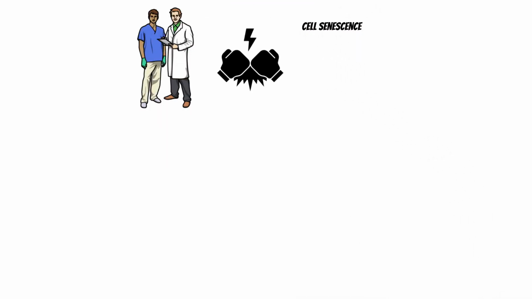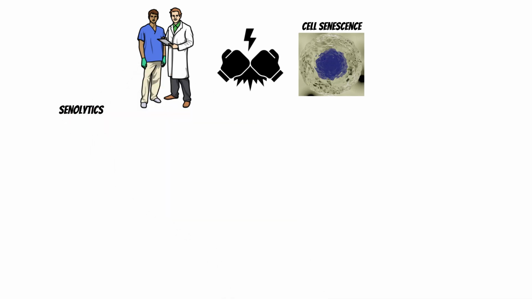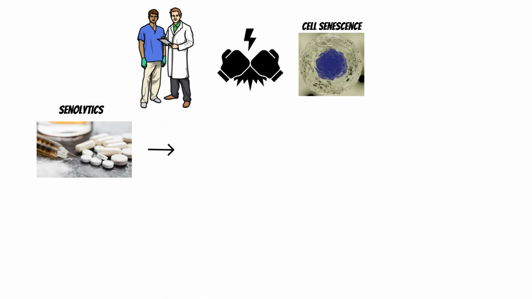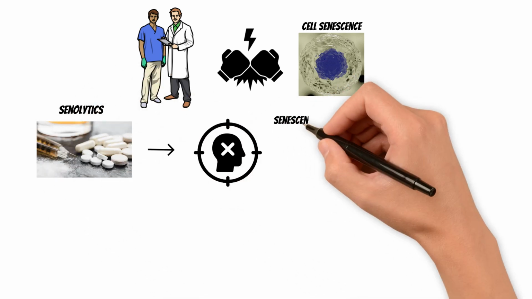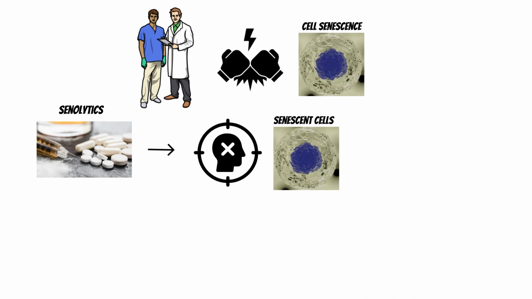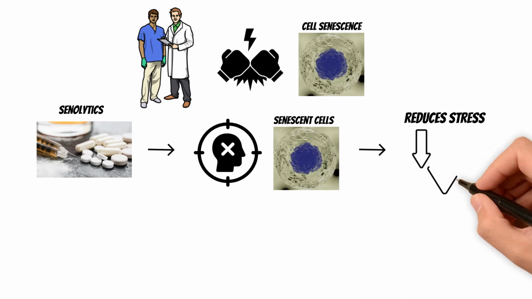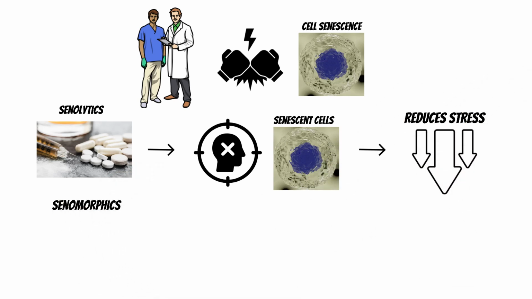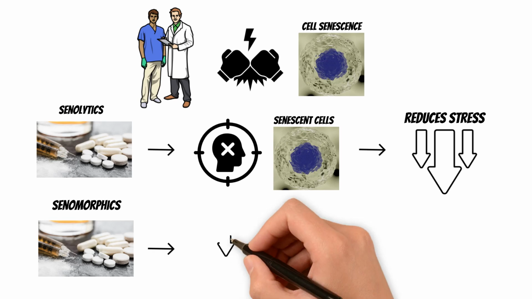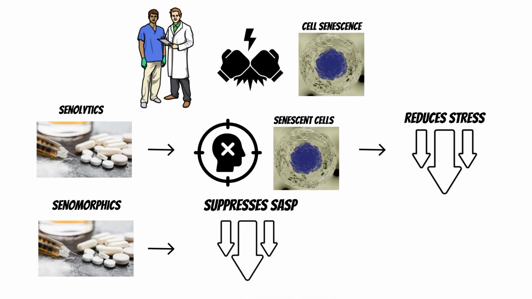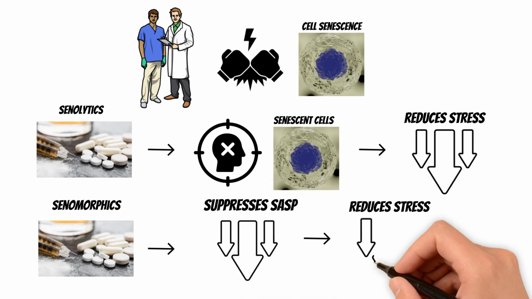Because of this, researchers have proposed therapies that target senescence. Senolytics aim to selectively kill senescent cells, reducing inflammatory burden and relieving pressure on the immune system and stem cells. Senomorphics, by contrast, suppress harmful SASP signaling without removing the cells, making them a more conservative approach.